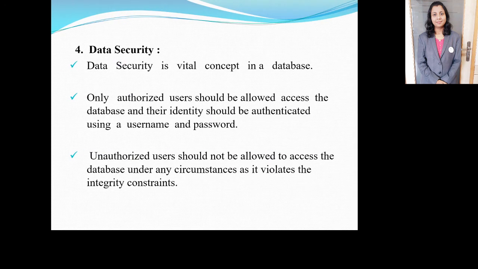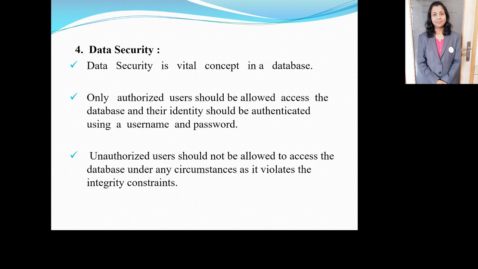So next is data security. Security is a vital concept in database. Only authorized users should be allowed access to the databases, and their identity should be authenticated using a username and a password. Unauthorized users should not be allowed to access the database under any circumstances, as it violates the integrity constraints. In this part I had already told you authorization should be there, and now they are saying authentication also should be there.